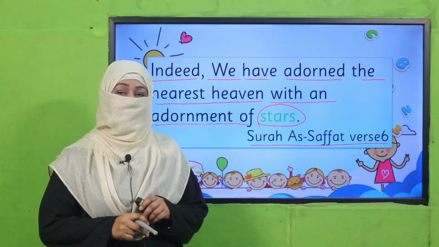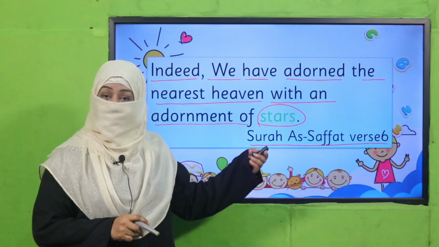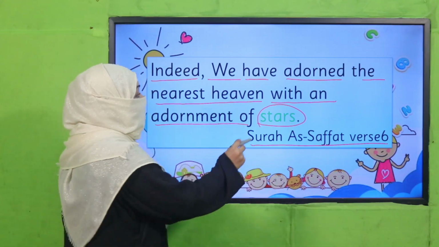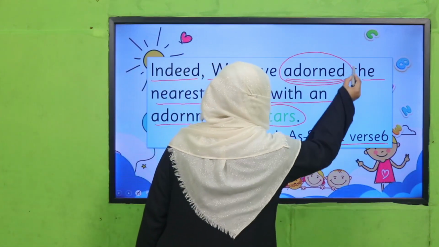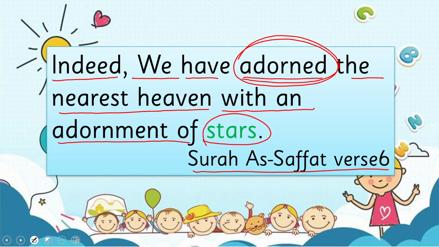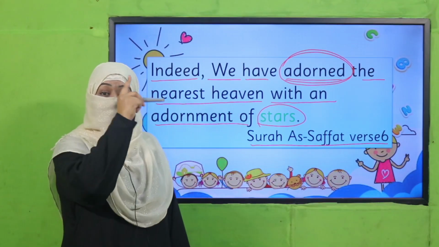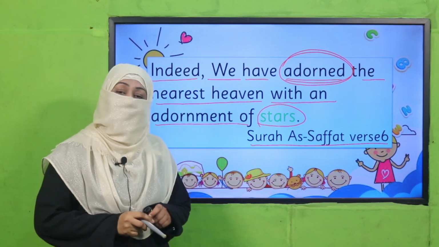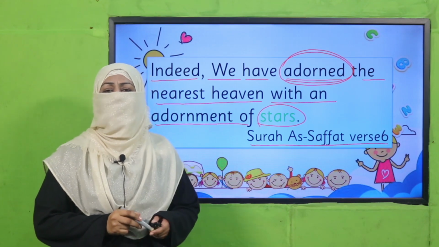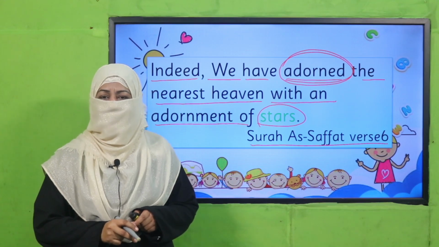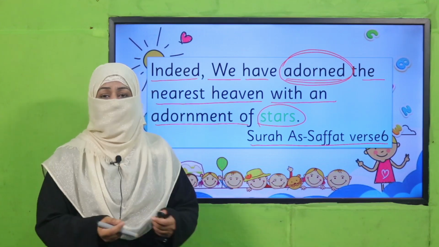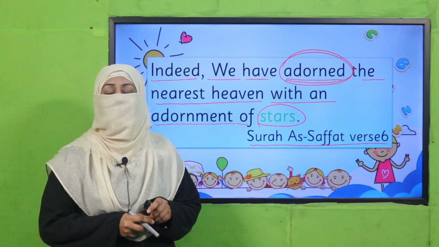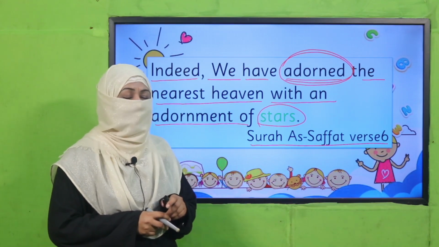Subhanallah, what do you see in the sky? Stars. And Allah subhanahu wa ta'ala is saying, we have beautified this sky, the lowest heaven. The sky we see is called the lowest heaven. So it is adorned, beautified with stars. And who did that? Allah subhanahu wa ta'ala. So beta, whenever you see such blessings of Allah, Allah's blessings are all around us, so every time say Alhamdulillah, right?